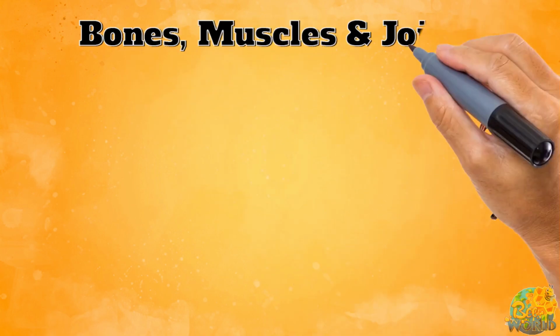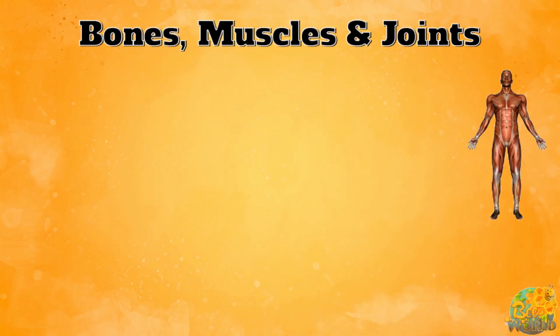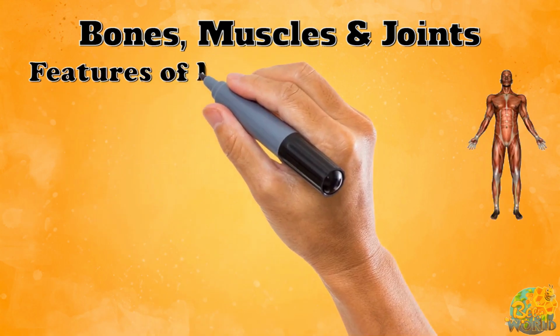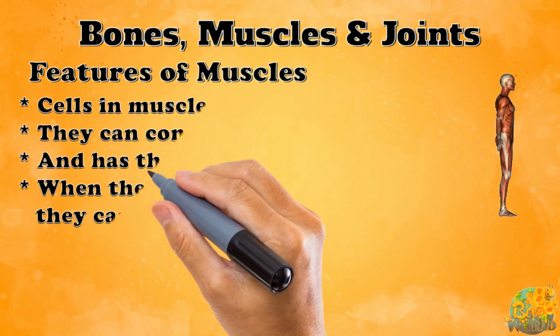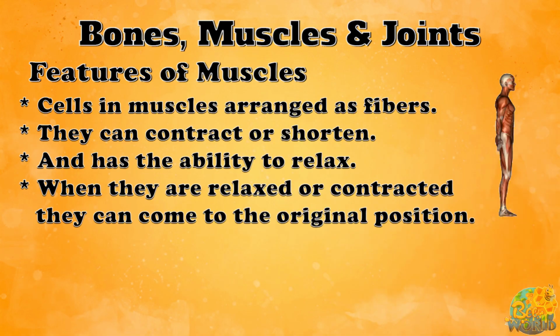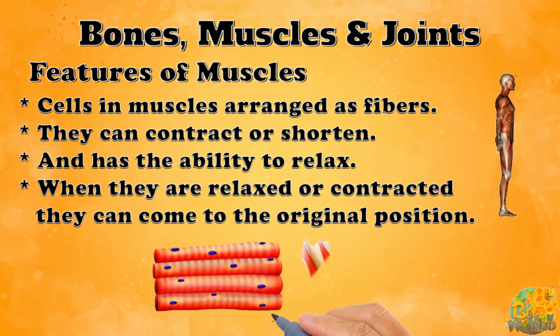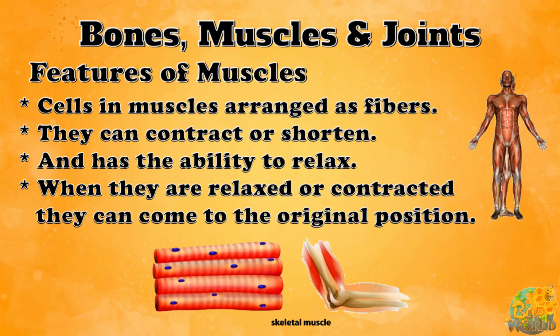Bones, muscles and joints. We humans are able to move our legs and hands because of the bones, muscles and joints present in the arms and legs. There are some features of muscles which help the muscles function in a proper way. The cells in a muscle are arranged as fibers. A muscle cell has the ability to contract or shorten. Also, a muscle cell has the ability to relax. When muscles are relaxed or contracted, they have the ability to reach the original position again.